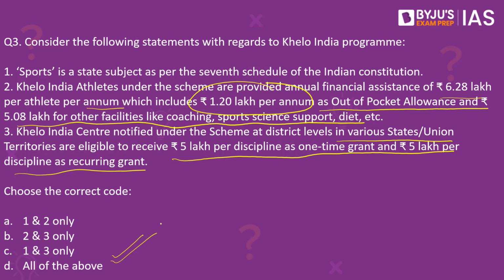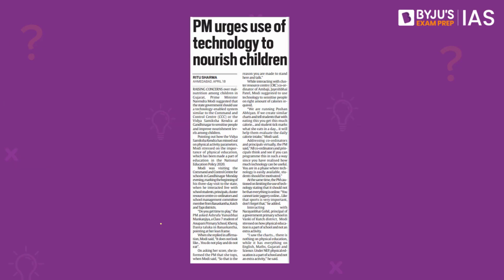This data has been taken from a recent statement made by the government in the parliament about the Khelo India program and the progress that the government has made in this program. The reason why we are discussing this is because the Prime Minister yesterday, while talking to certain school children in Gandhinagar, raised concerns about lack of physical activities, especially amongst the children. In fact, the National Education Policy has also stressed on the importance of physical education as per Prime Minister Modi. Prime Minister was pointing towards a Vidya Samiksha Kendra and how the physical activity parameters have to be looked into very carefully. This is why government's programs such as Khelo India have become extremely important for you to remember.